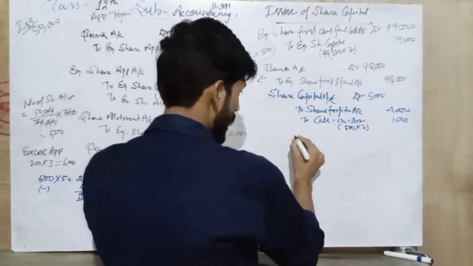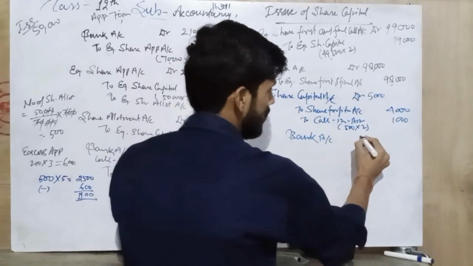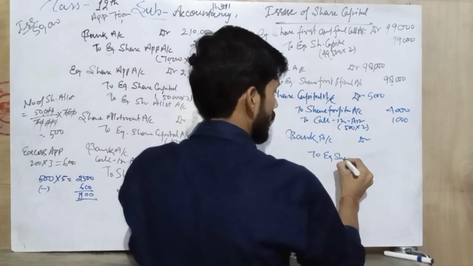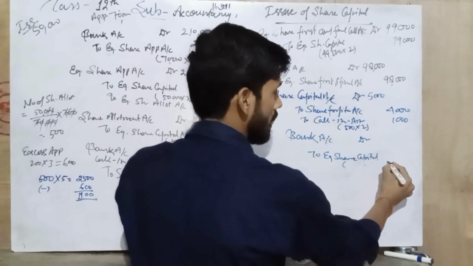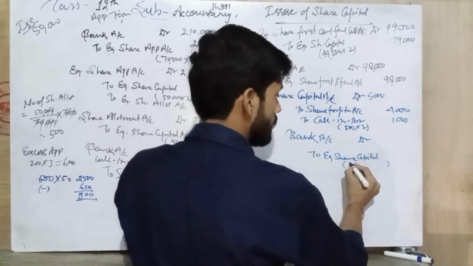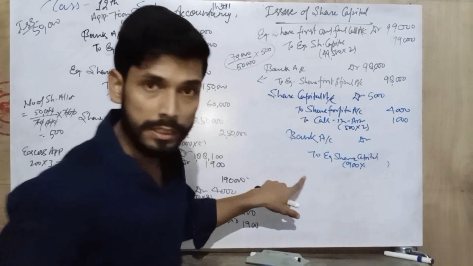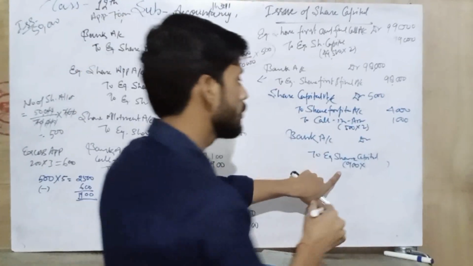Then we reissue such shares at the rate of 8 rupees fully paid up. So bank account debit to equity share capital, and the amount we have to transfer on share capital: 900 shares. The question says that 900 shares were reissued at 8 rupees fully paid up.